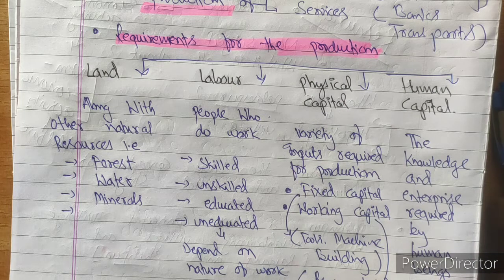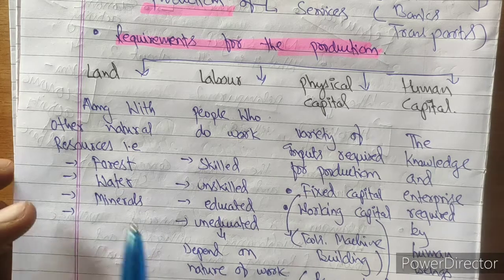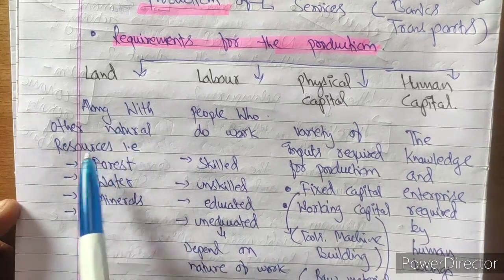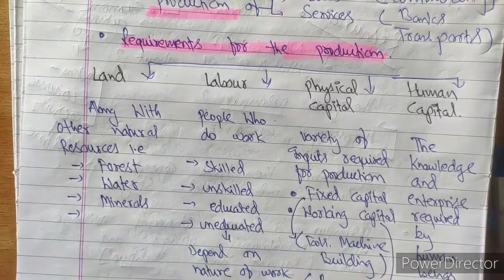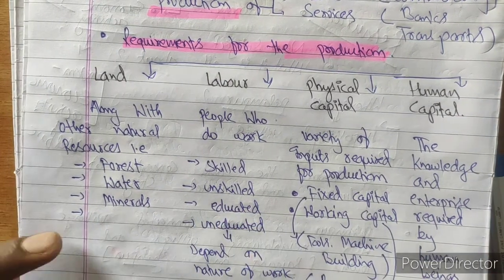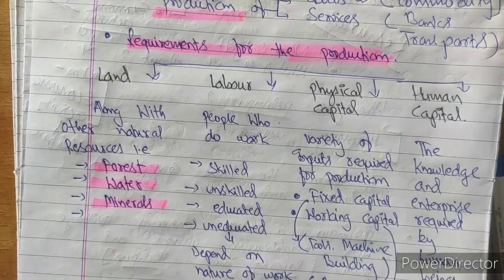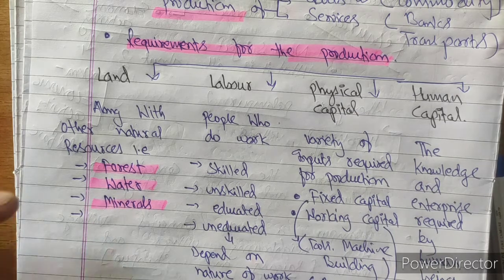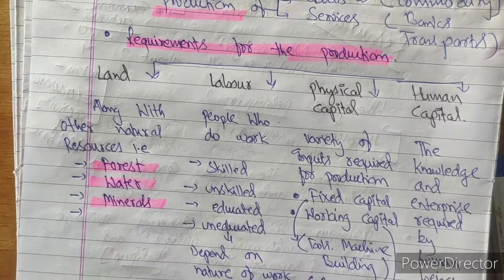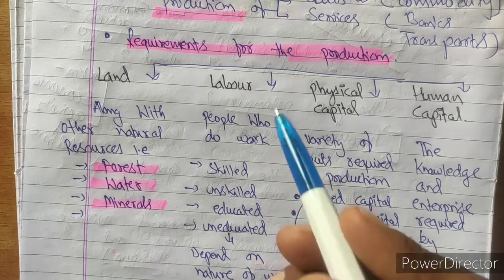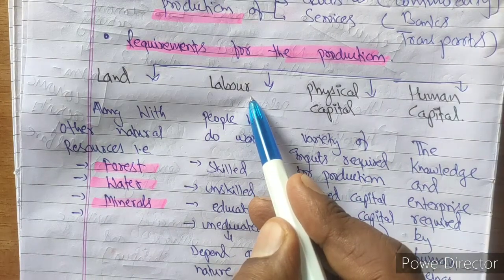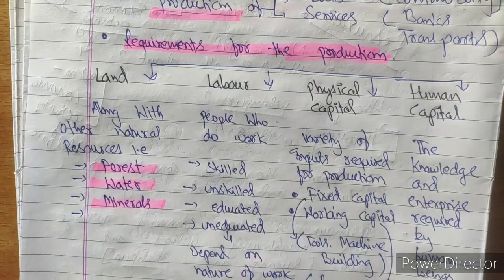The first factor of production is land. Along with land, you also require other natural resources: forest, water, and minerals. Land is the basic thing for any production activity, any cultivation. Along with land, you also require forest, water, and minerals. Okay, the next factor of production is labor, because it is the labor, the men, who convert raw material into finished goods.